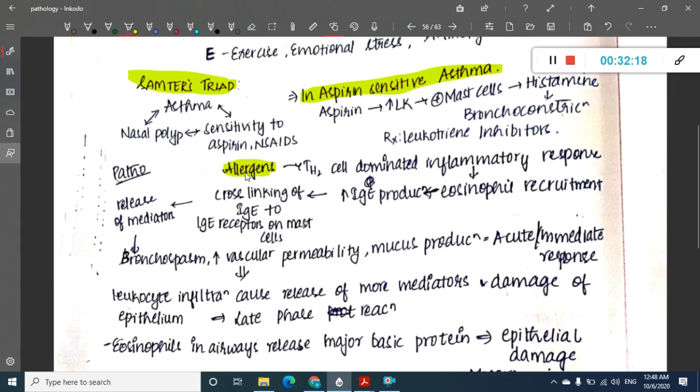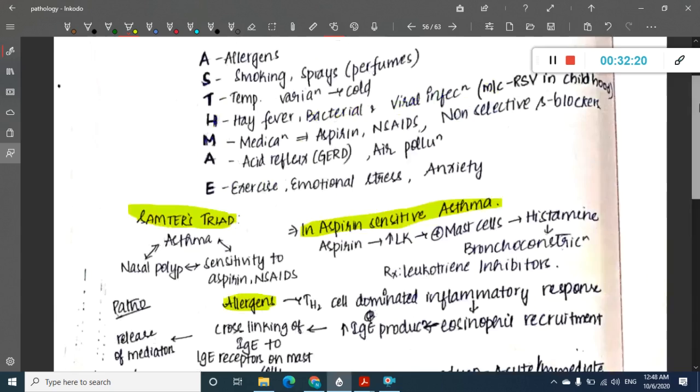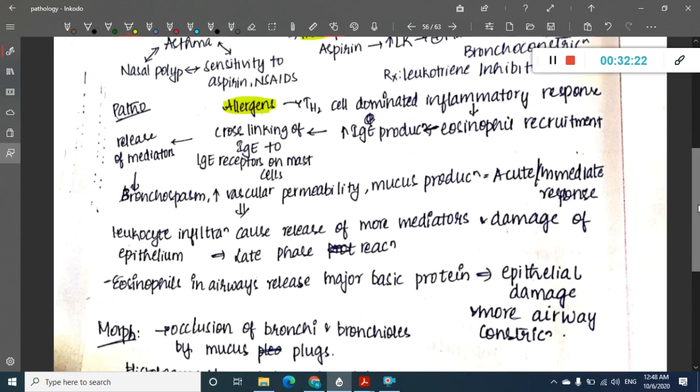What is the pathophysiology of atopic asthma? It starts with allergens, which cause a Th2 cell dominated inflammatory response. This leads to eosinophil recruitment, and the eosinophils increase the production of IgE. Cross-linking of IgE is seen on mast cells, and there is activation of mast cells. These mast cells release inflammatory mediators, which cause bronchospasm, increased vascular permeability and mucus production.